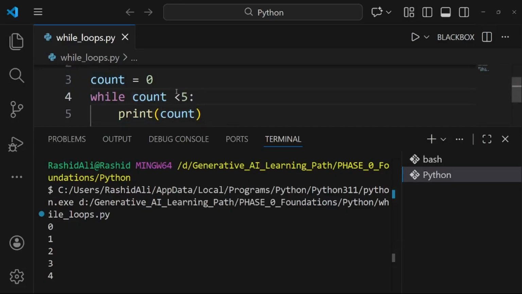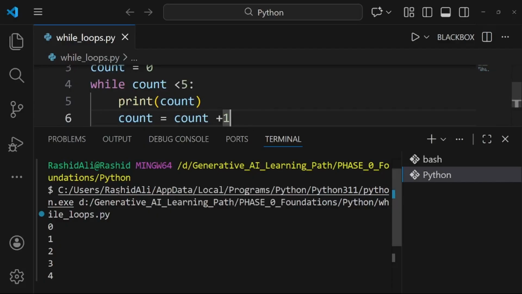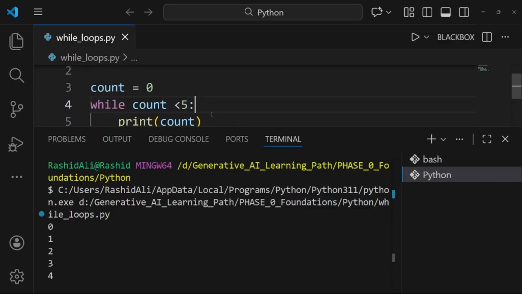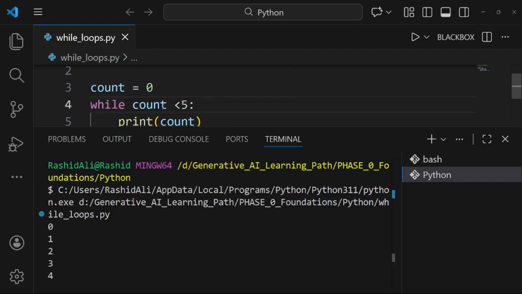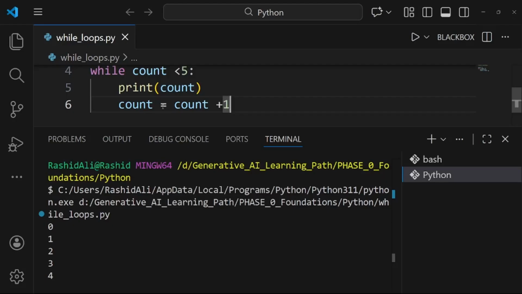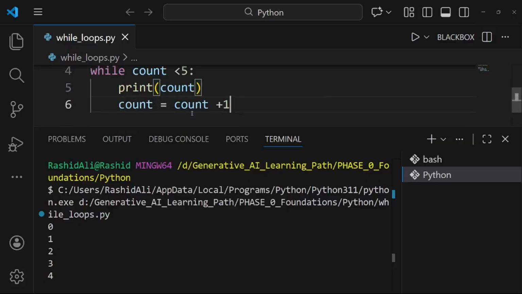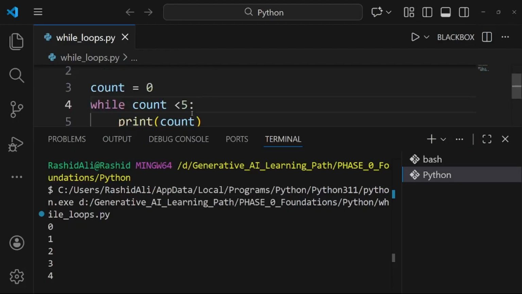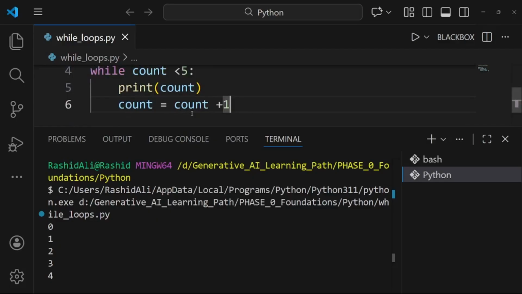In the first iteration the count value was 0, and it got printed. After that the count value was updated to 1, and then the loop went back and checked the condition again. It was less than 5, so the condition became true, and it entered the block of code and printed 1, and at the end it added 1 to count. This loop continues until the condition becomes false. When the value becomes 5, the condition count less than 5 becomes false, and we get out of the loop's body.